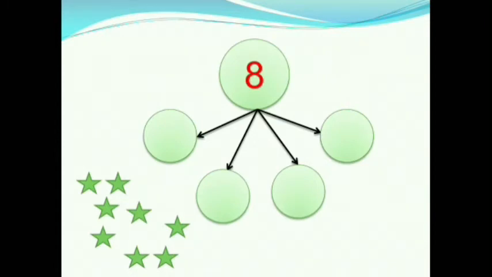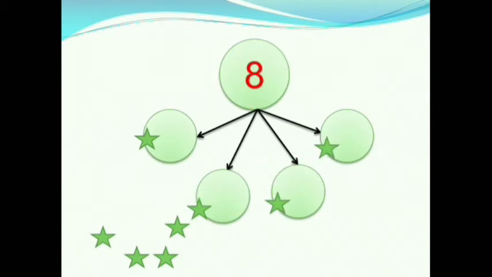Children, see this question. Here we have 8. We will consider it as 8 stars. We will distribute it equally in 4 parts. First we will keep one star in each part. Now, how many stars are left out? 1, 2, 3, 4. 4 stars are left out.